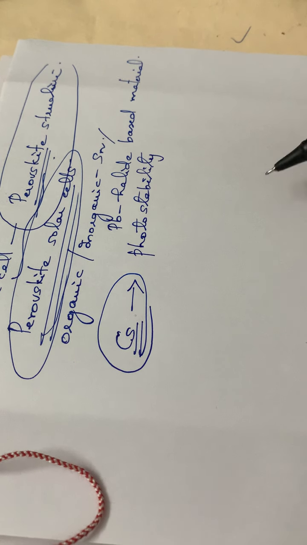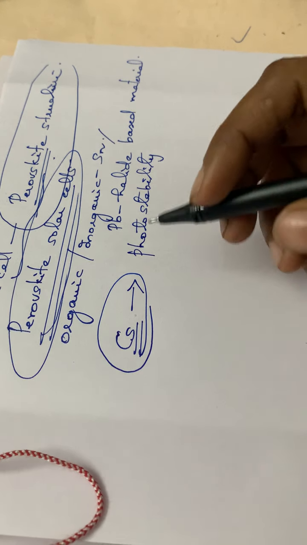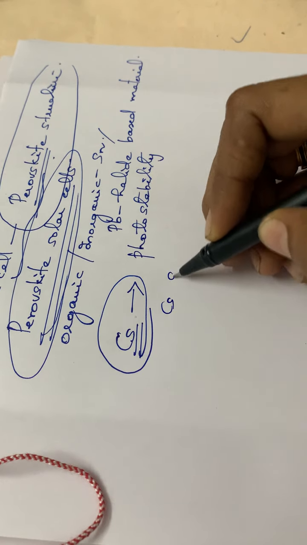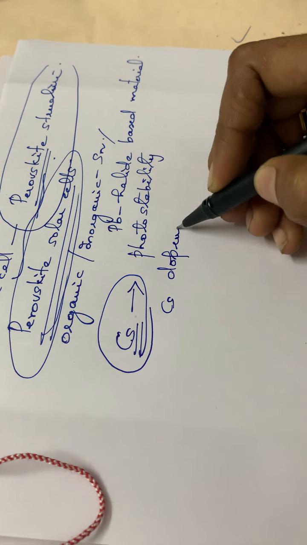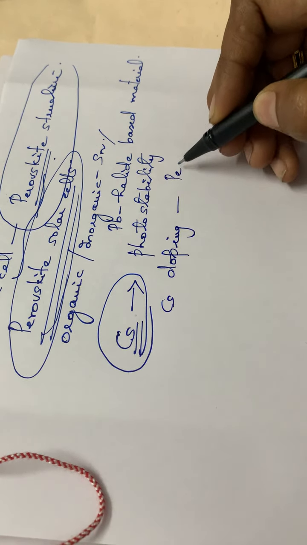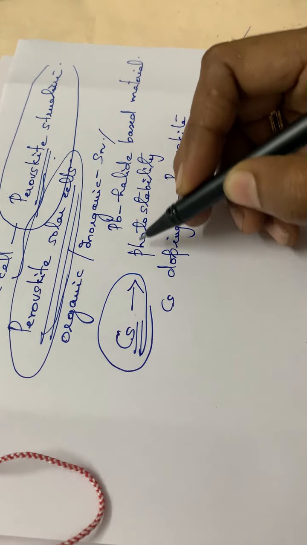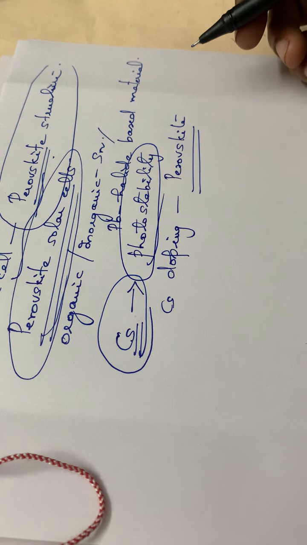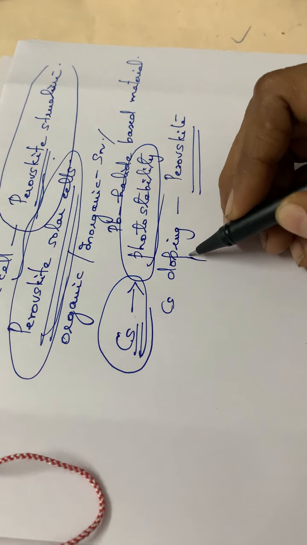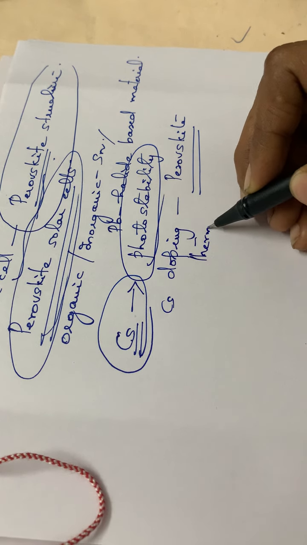This process is called cesium doping in perovskite solar cells. Cesium doping increases the photo stability and also enhances the thermal stability of that material.